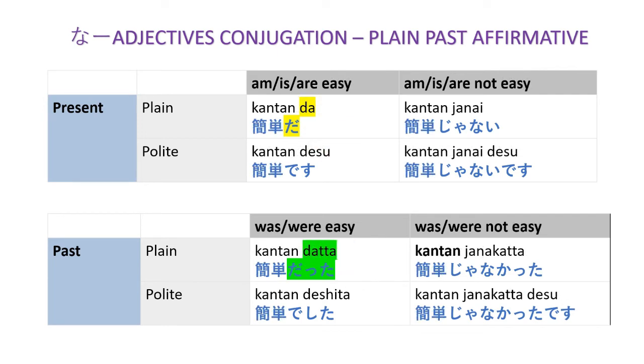Same with kantan, the adjective for easy. Kantan da. And it becomes kantan datta. Was easy, were easy.